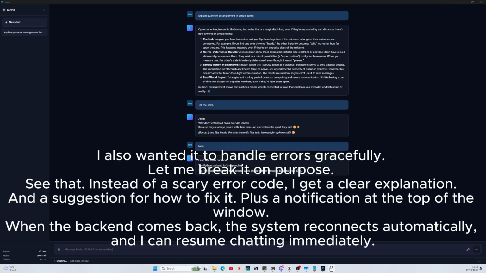I also wanted it to handle errors gracefully. Let me break it on purpose. See that. Instead of a scary error code, I get a clear explanation and a suggestion for how to fix it, plus a notification at the top of the window. When the backend comes back, the system reconnects automatically, and I can resume chatting immediately.